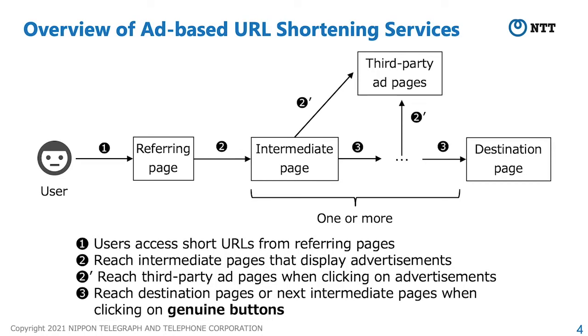Here, I would like to explain an overview of the structures of ad-based URL shortening services. First, users access short URLs from referring pages, such as web pages posted on social media. Next, users reach intermediate pages that display advertisement. When users click on advertisement on intermediate pages, they reach third-party ad pages. The number of intermediate pages is one or more and varies depending on services.